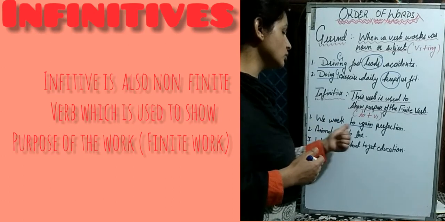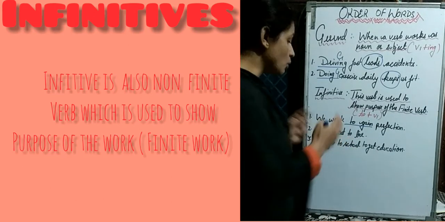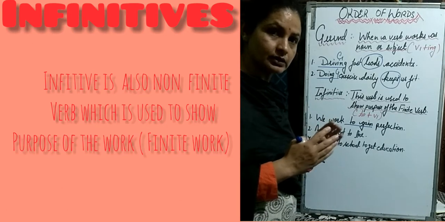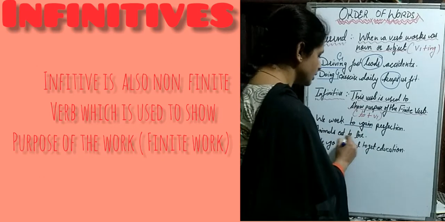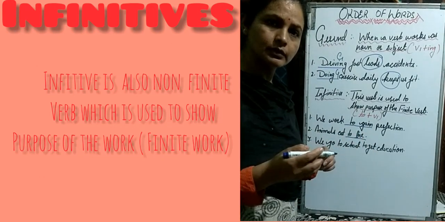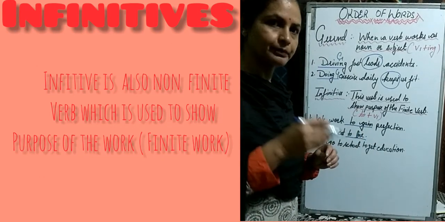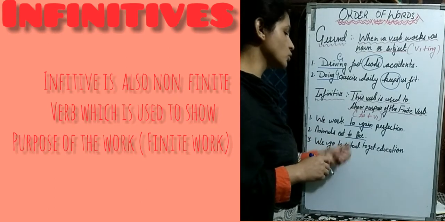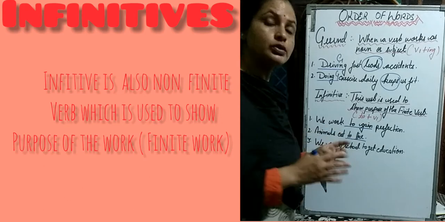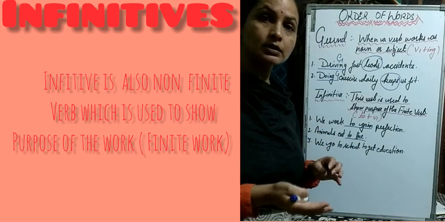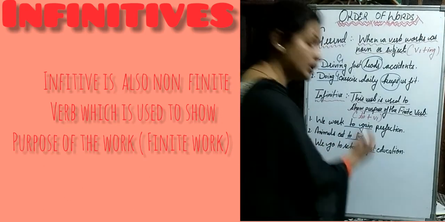Animals eat to live. Okay, so why do animals eat? What is the purpose of eating? So the answer is to live. That is the purpose to eat. We go to school to get education. Why do we go to school? What is the purpose? To get education.